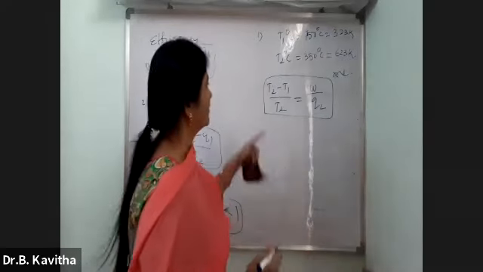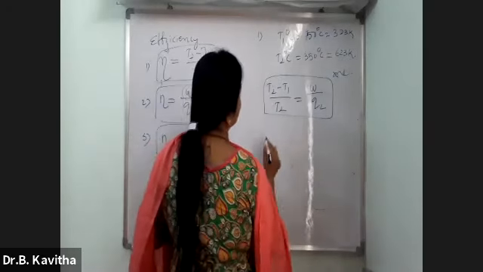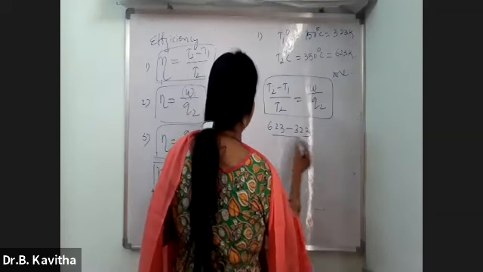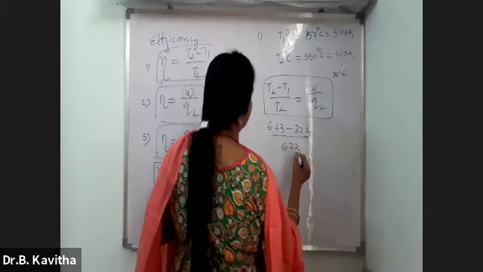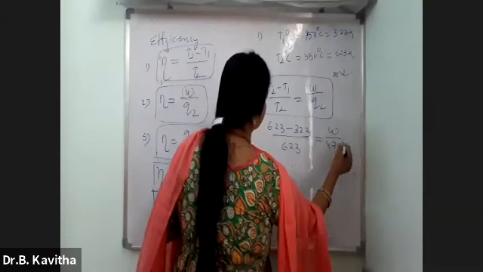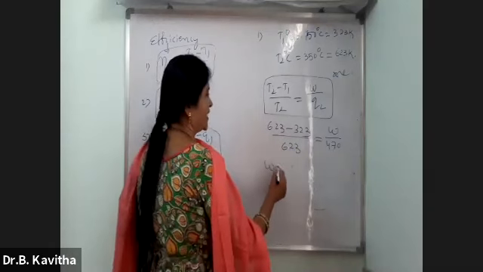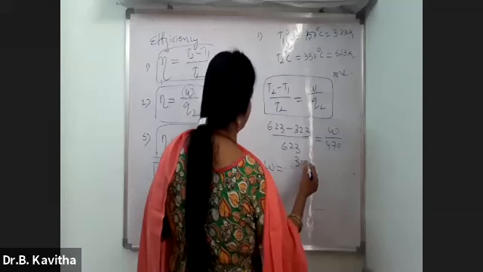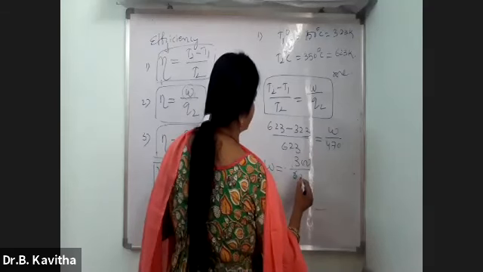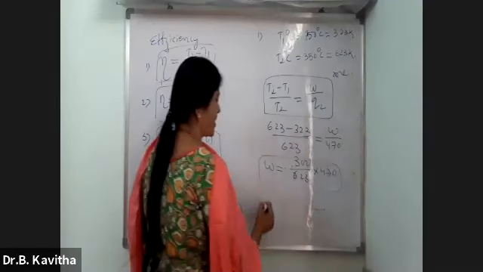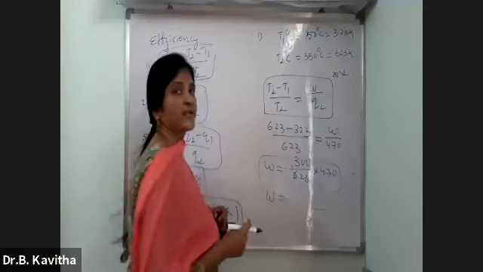So T2 minus T1 by T2: 623 minus 323 by 623 is equal to W by Q2, which is 470. After calculating this, W is 300 by 623 into 470. What is the answer?